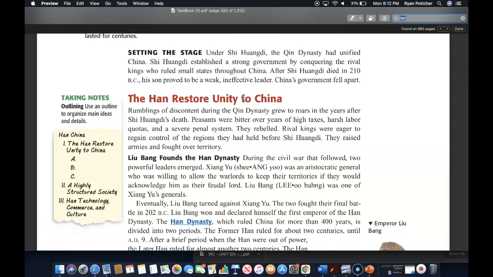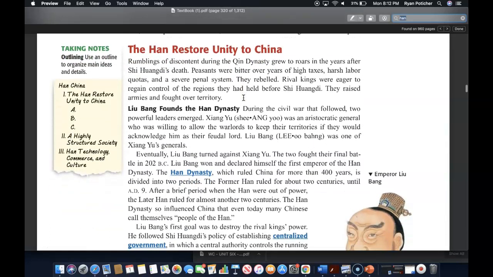Under Shi Huangdi, the Qin dynasty had unified China, and Shi Huangdi established a strong government by conquering the rival kings who ruled small states throughout China. After Shi Huangdi died in 210 BC, his son proved to be a weak and ineffective leader, and China's government fell apart. Let's get to the first section right now.